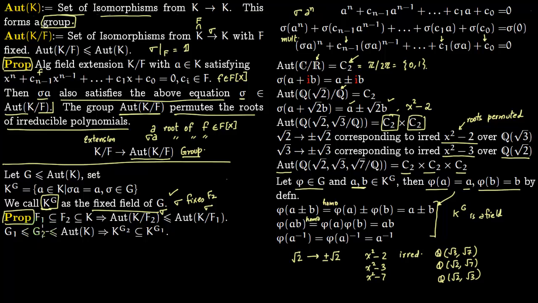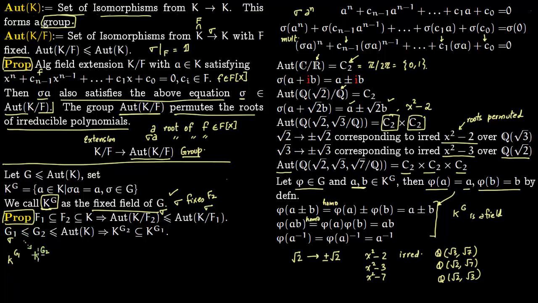you have two groups, G1 and G2, and they are subgroups of automorphisms of K. So corresponding to G2 you have a field K G2, and here you have K G1. Then K G2 lies within K G1 precisely because again you have sigma here. Since G1 is a subgroup of G2, any element sigma in G1 also lies in G2.